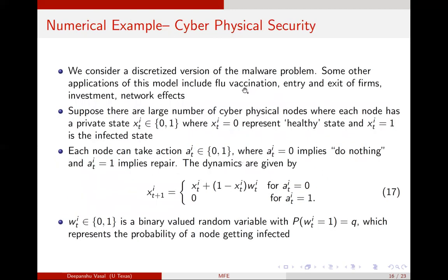As an example, we study a cyber physical security system where there are a large number of cyber physical nodes, where each node has a state 0 or 1, where 0 represents a healthy state and 1 represents an infected state. At each time t, any node can be infected with some probability q if it doesn't do anything, and if it takes the action repair, then it is always healthy.